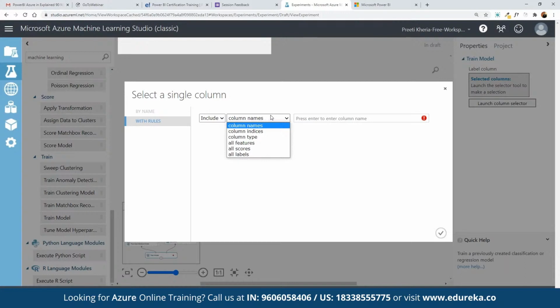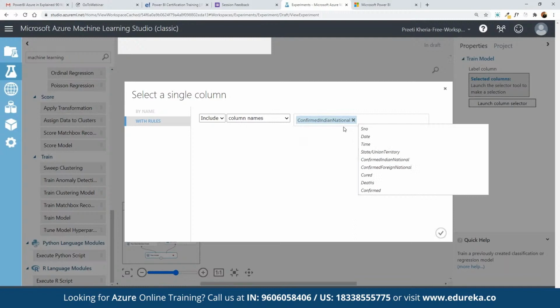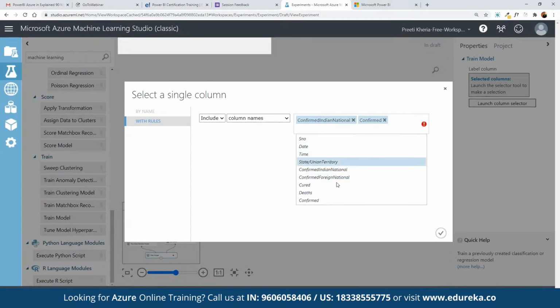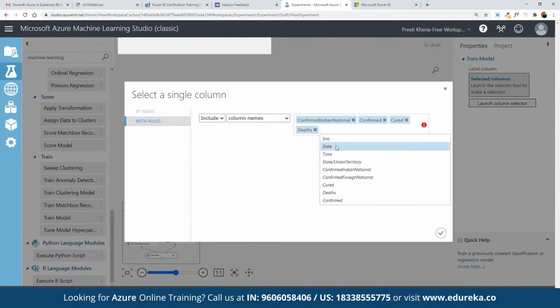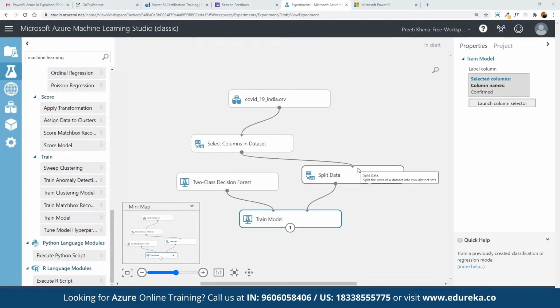So here we have rules, and here we have defined the column names. If we want to include the column names, or let's suppose here we want to search for the confirmed national. Here we want to search for not just confirmed, but the number of patients cured, deaths, and the time frame as well. So we can remove the confirmed national. We can choose these pointers, click on select. Or let's suppose here we want to make use of confirmed as a main parameter. We can choose confirmed, we can select, and here we can simply define the score model.